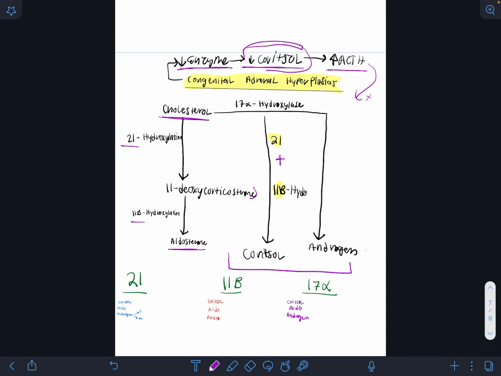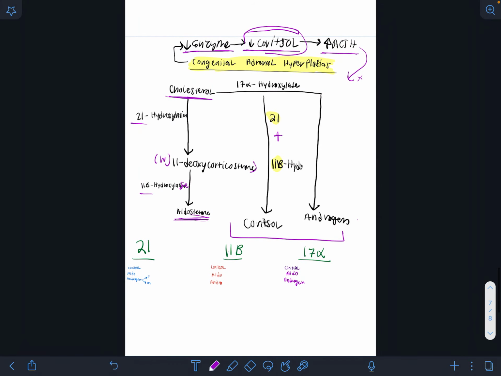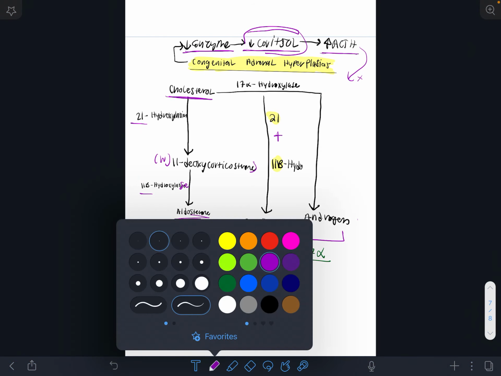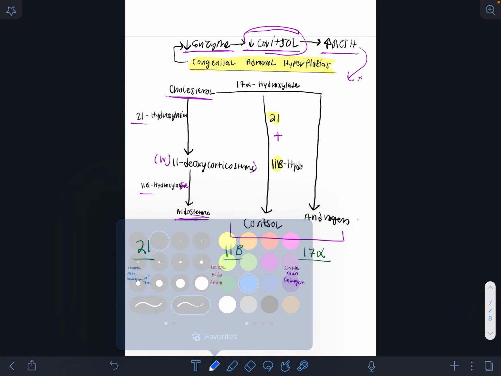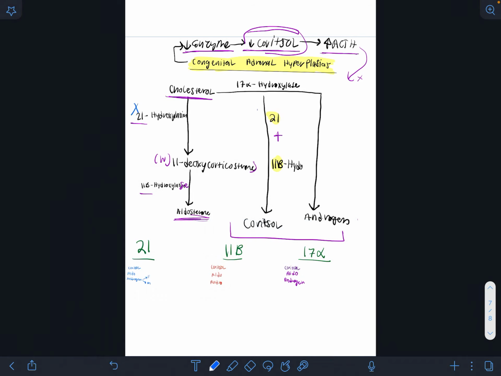Now, if you have 21 hydroxylase, you can make the weak form mineralocorticoid, which is 11-deoxycorticosterone. You can still make this weak form, right? This is the weak mineralocorticoid. But 11 beta hydroxylase will give you the full strength mineralocorticoid. Okay, so let's start with the most common. Let's say your 21 is missing.